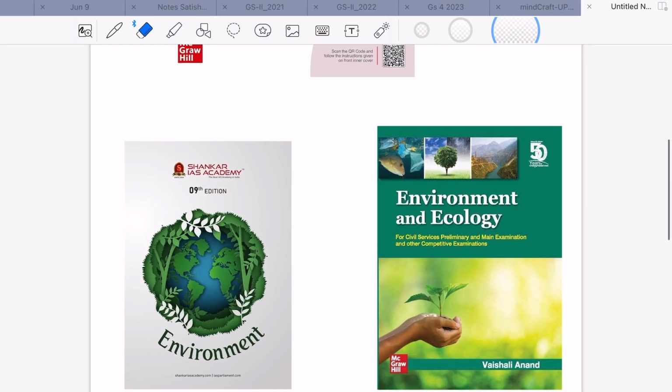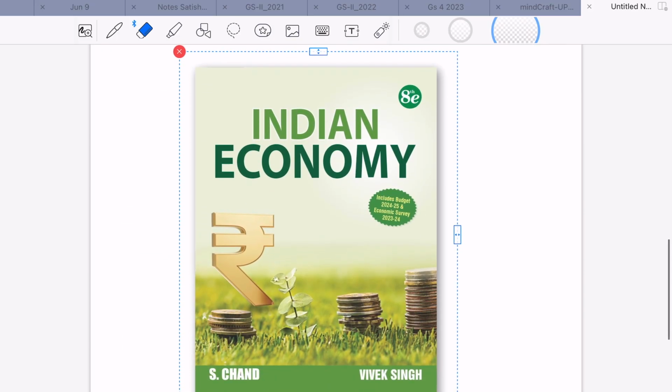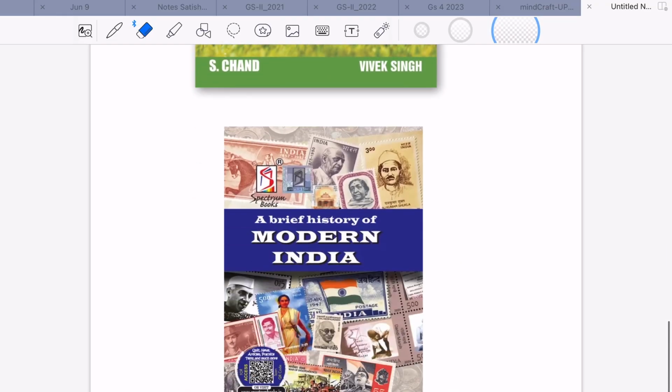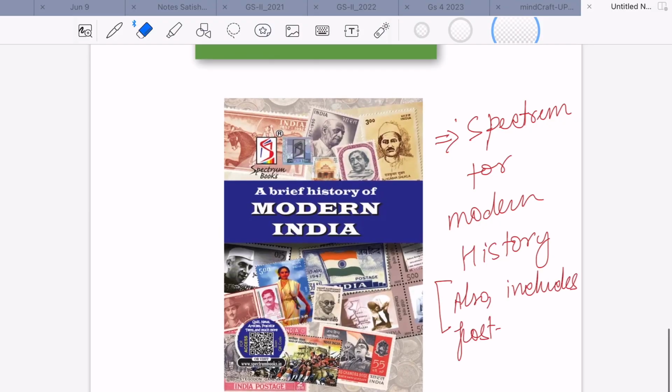Any one of the books you can refer. For economy, Vivek Singh. For modern history, you can refer to the book given by Spectrum. These are the essential books for your preparation. I mean, this is not the exhaustive list.